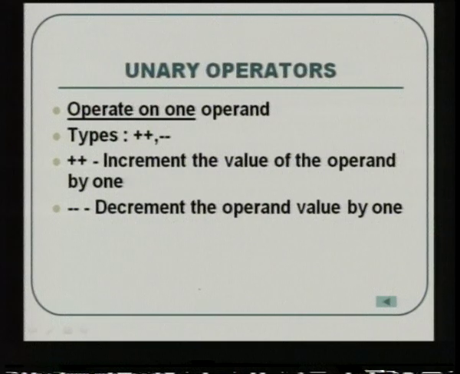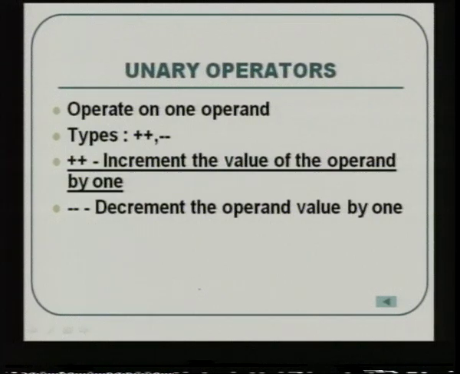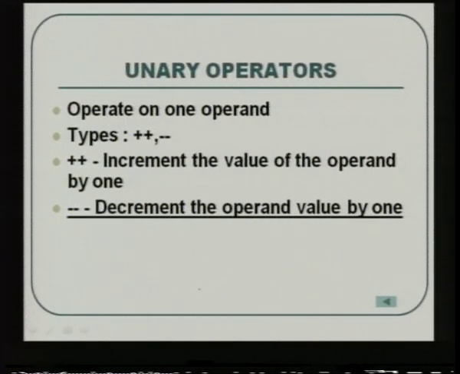Next you have unary operators, the same that are available in C. It operates only on one operand, that is why it is called unary. You have increment and decrement. It increments the value of the operand by 1 with plus plus, and it decrements the value of the operand by 1. In this you have post increment and post decrement, that also we have seen. Post increment means the operand will come before the operator, and if it is pre increment, first the operand will be incremented and then only the operand will come. So plus plus operand means it is pre increment. Operand plus plus means it is post increment. So depending upon the position of the operator, you tell pre or post.